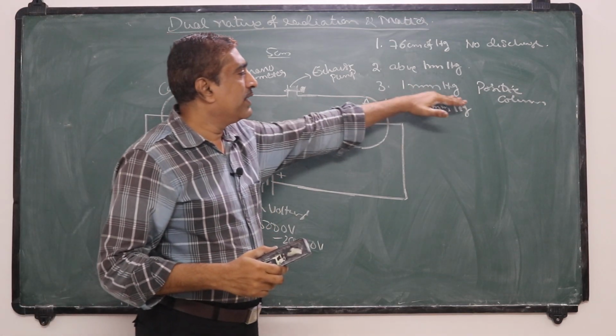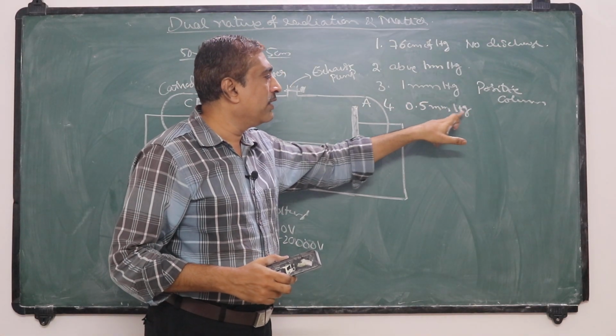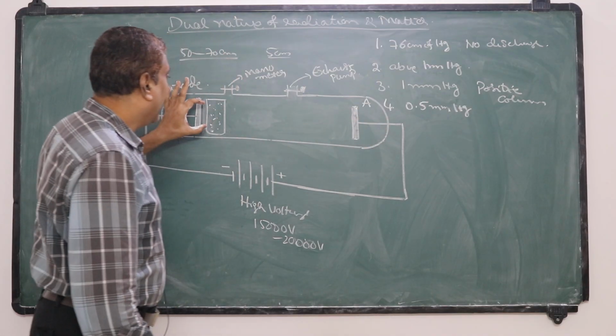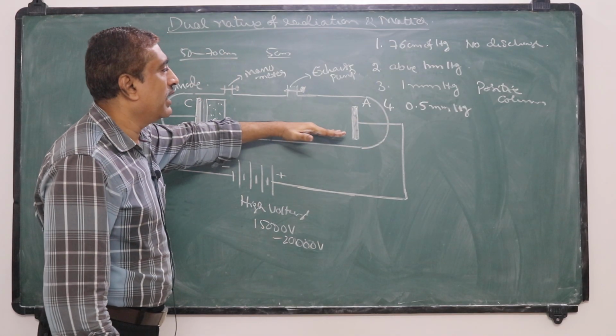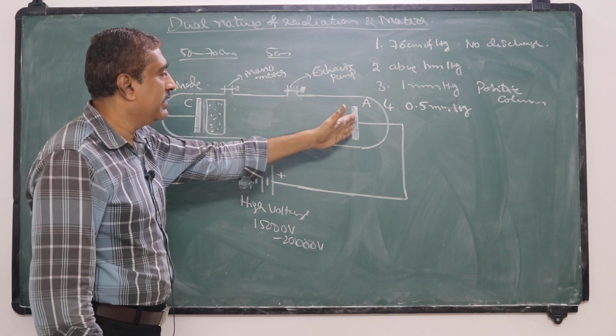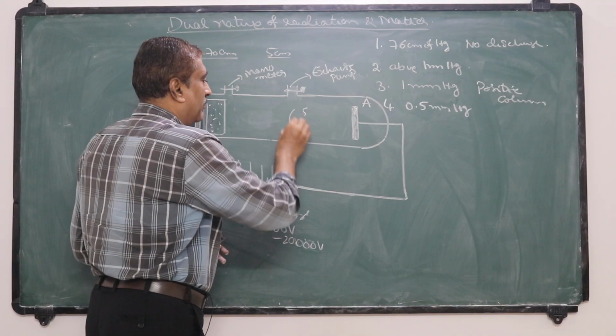Actually at 1 mm pressure we get a positive column, but when the pressure is decreased to 0.5 mm of mercury, a light starts from the cathode region, and the positive column, the light that started at the anode, breaks up into small patches of light.